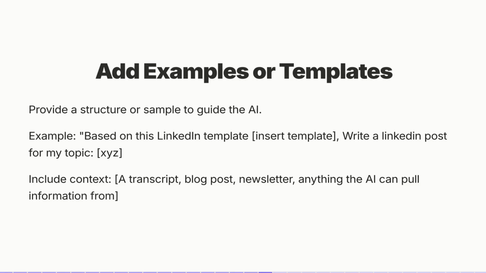So now that we've added personas, we can also include examples or templates. So this is really straightforward, but we're going to provide a structure or sample to guide the AI. Here's an example of this. Based on a specific LinkedIn template, and then you can insert the LinkedIn post template, write a LinkedIn post for my topic XYZ. And then from there, you can include even more context, such as a transcript, blog post, newsletter, or really anything that AI can pull information from.